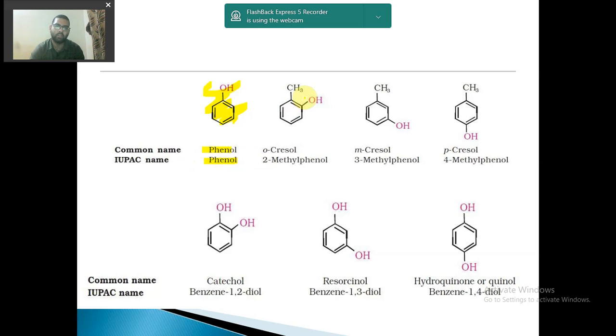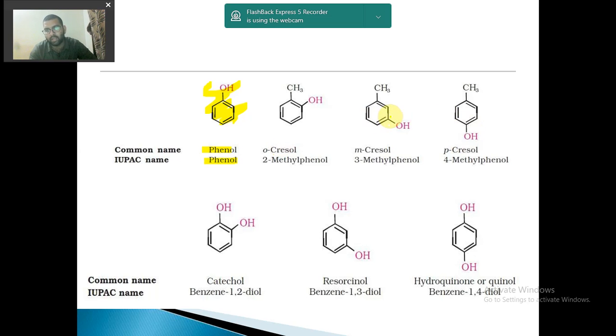Okay. Now you see this second thing. I told you, we have to start numbering the carbon atoms when methyl groups or other carbon atoms are present. So we will number it like 1, 2, 3. Second position methyl group is coming, so it will be called 2-methyl phenol, or we can name it 2-methyl phen-1-ol. Both are correct. Since only the first position hydroxyl group is coming, we will call it 2-methyl phenol, and its common name is orthocresol. We need not remember the common name because the IUPAC name is more important.